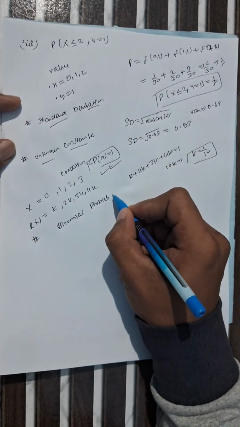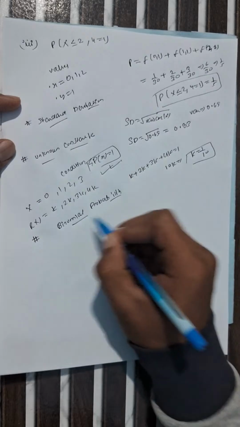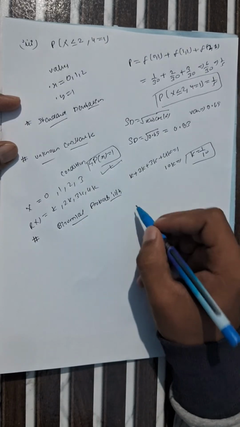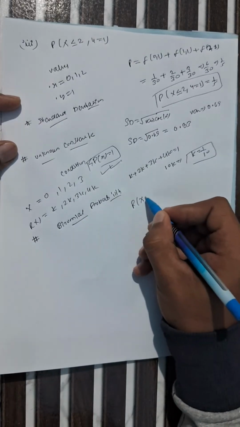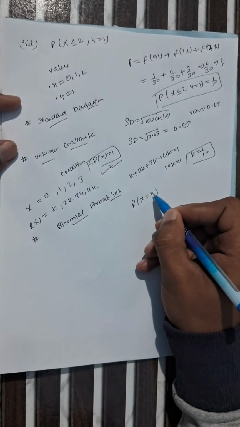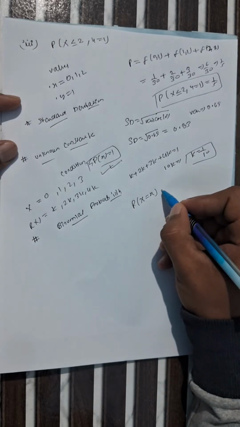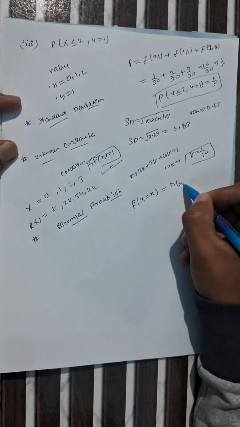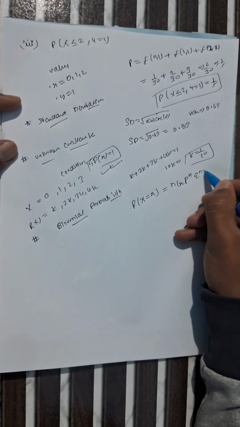So our topic is binomial probability. So what is the formula? First we understand the formula. Probability where capital X equals small x. This is nothing but at what cases we have to find the binomial probability, which equals nCx p to the power x q to the power n minus x.